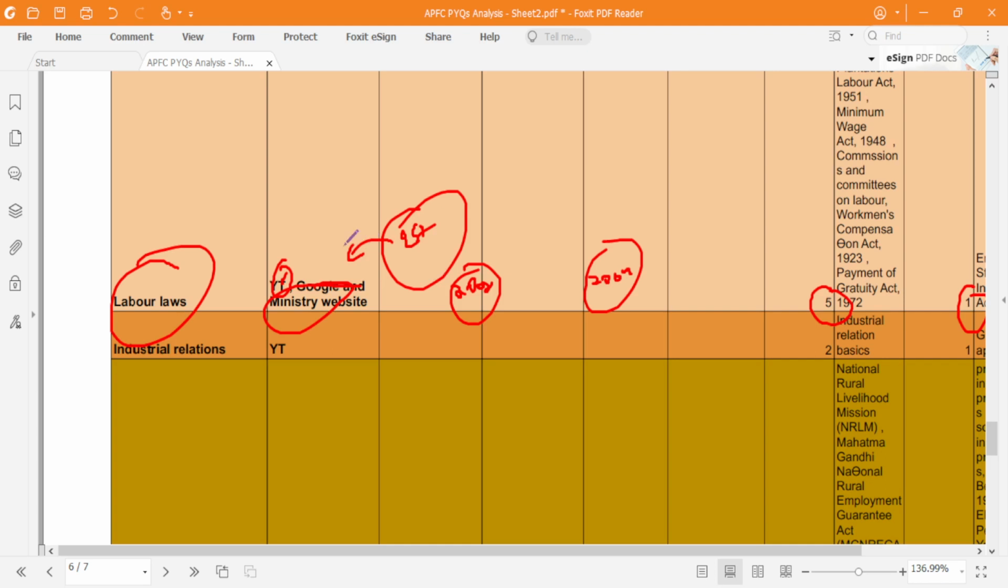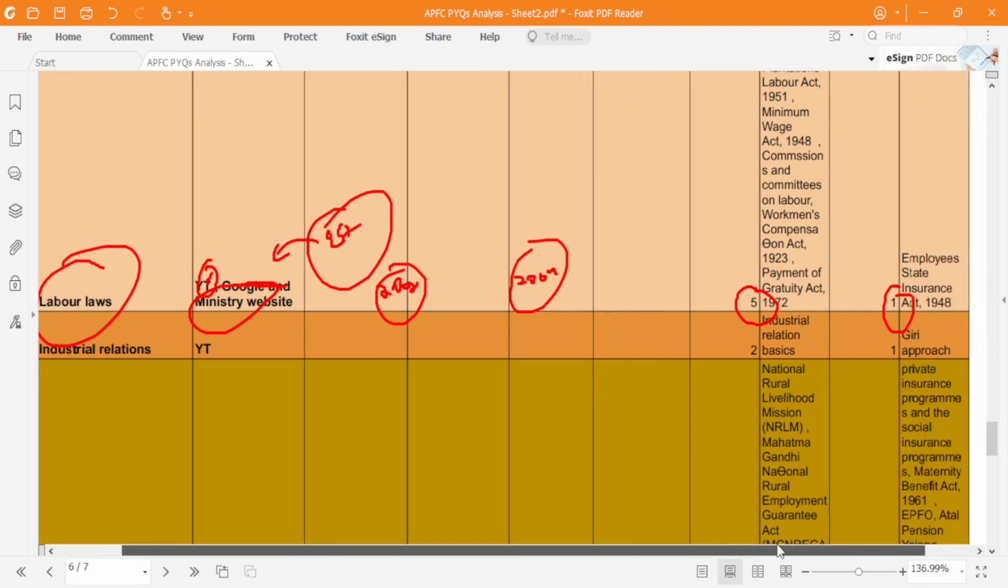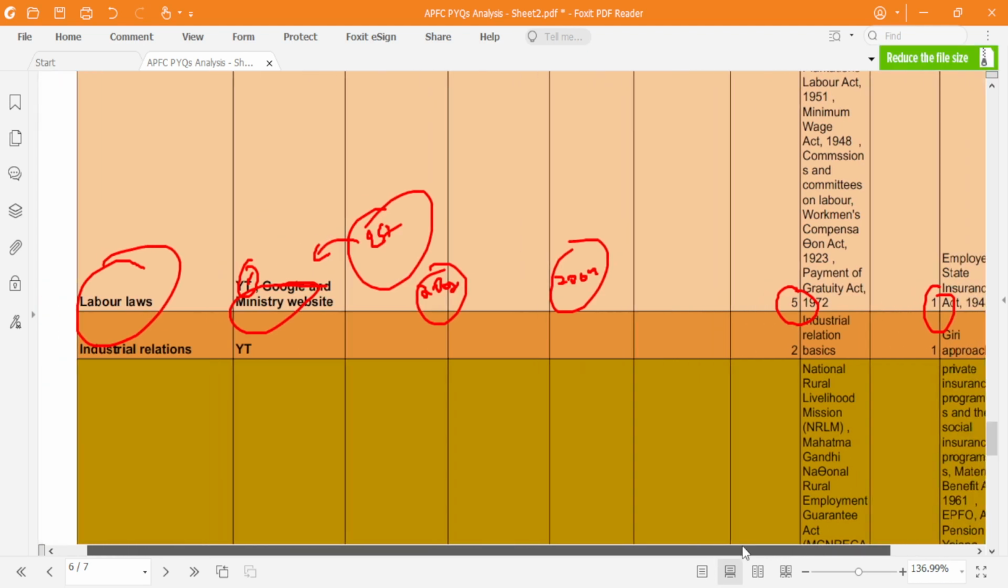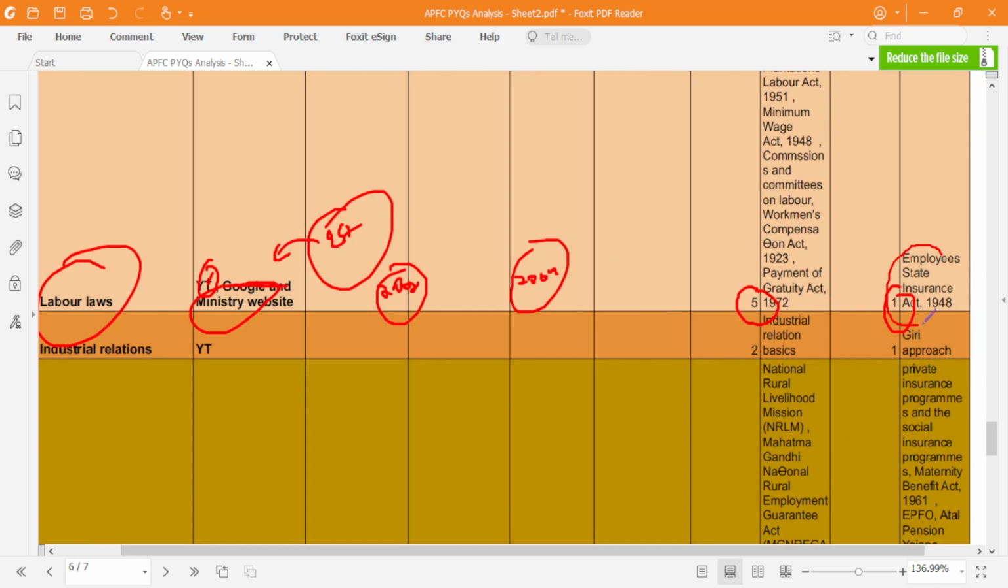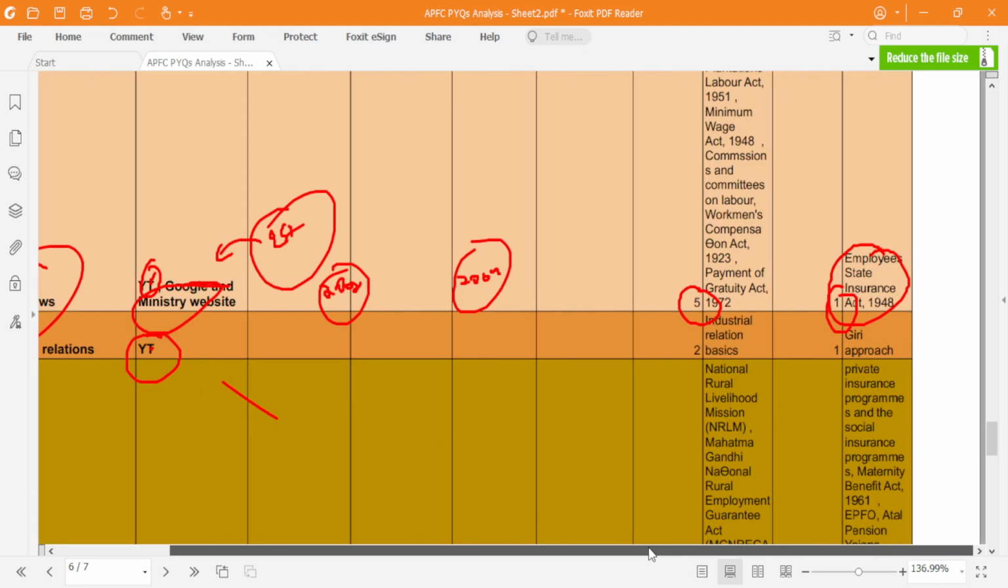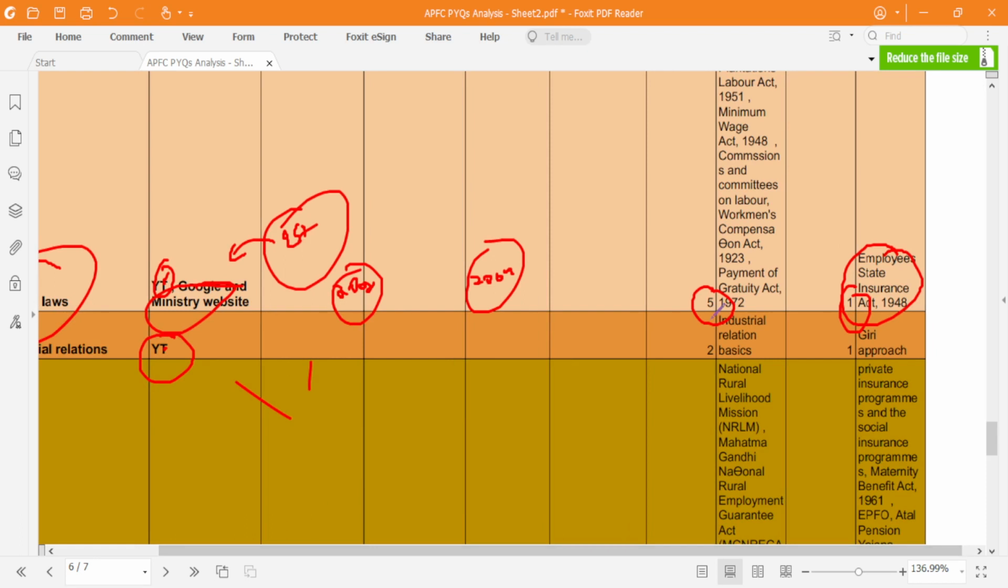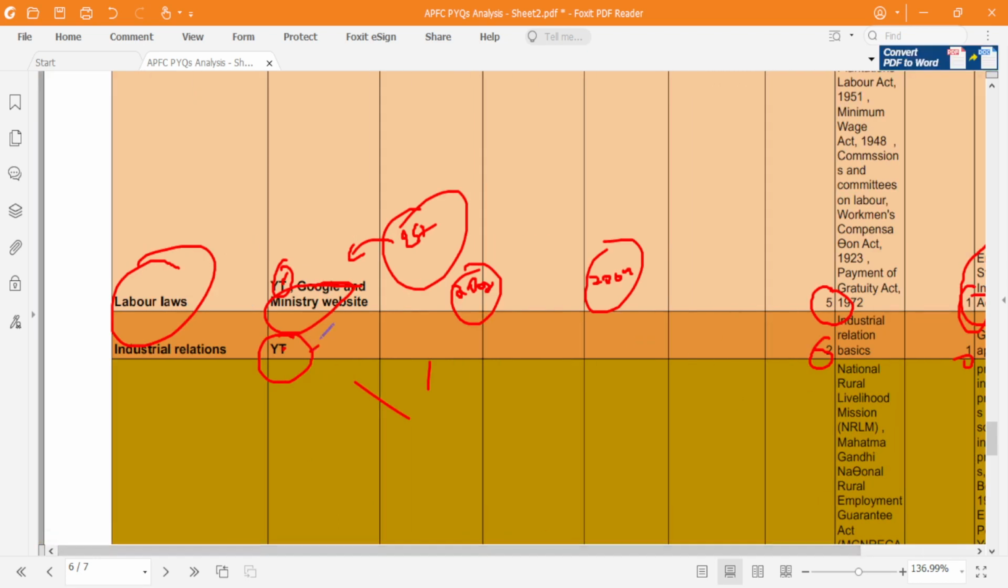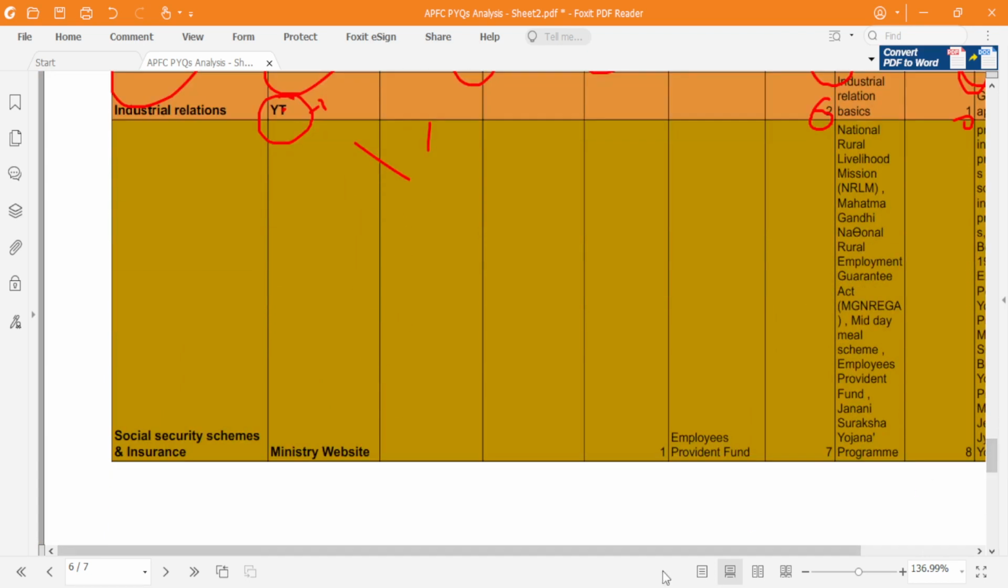And after that, you can refer to the old laws, because they might ask; you see, they asked about ESI 1948 in the 2015 paper. Okay? So that is the thing. Next is industrial relations. I think for non-commerce students it will be a new topic. The questions are only 2 or 1, but do refer to some basic YouTube videos, I think that will save you.